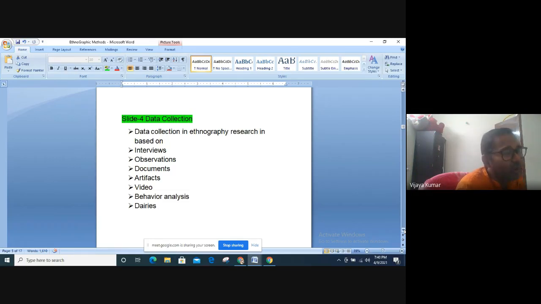Or if you work on a particular author, you can still find access to the person's diaries. But this is very rare, unless you are the first person to do an autobiography about somebody. You can't find a person's diary, nor, or we are doing an autobiographical research. So these are some of the steps of data collection.